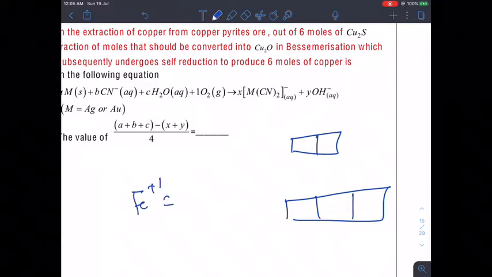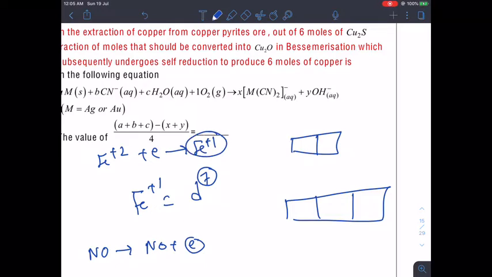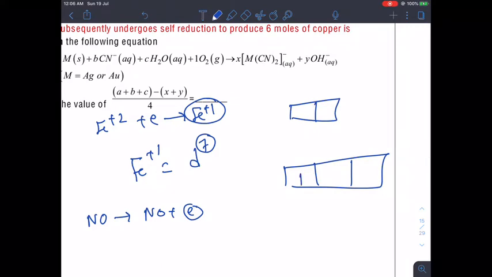It is basically D7, guys, because the single electron is pushed here. If you remember, NO donates an electron and that electron is taken by Fe plus 2. So, Fe plus 2 takes that electron and becomes Fe plus 1. So, basically it is NO which forces this. So, D7 means, let us do that, 1, 2, 3, then 4, 5, 6 and 7.